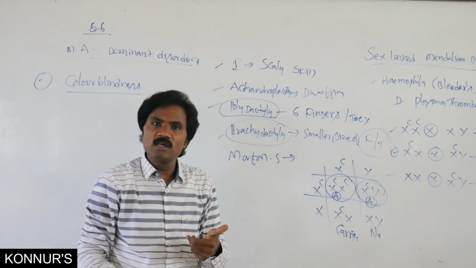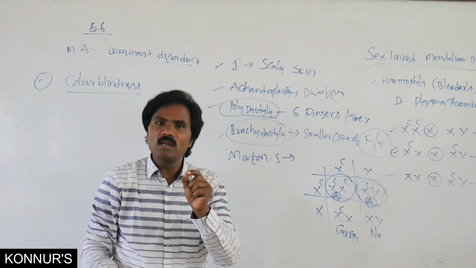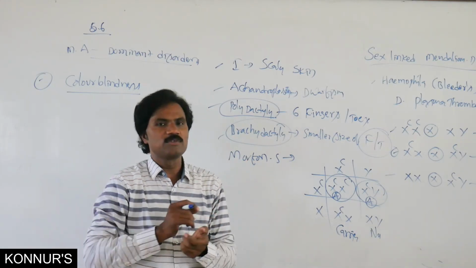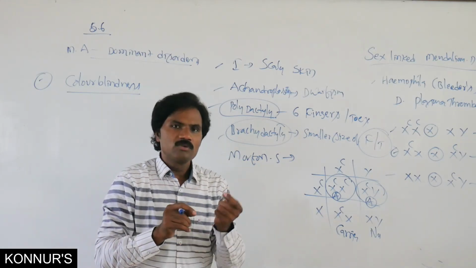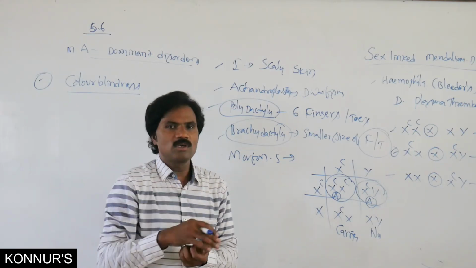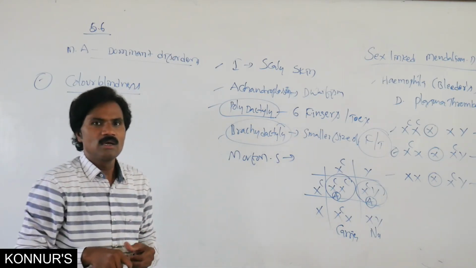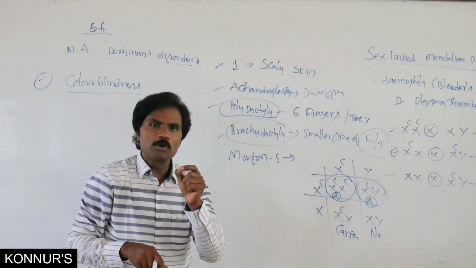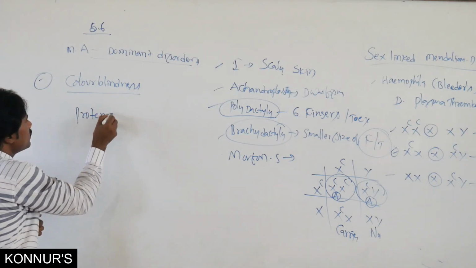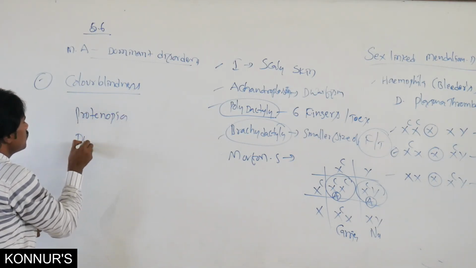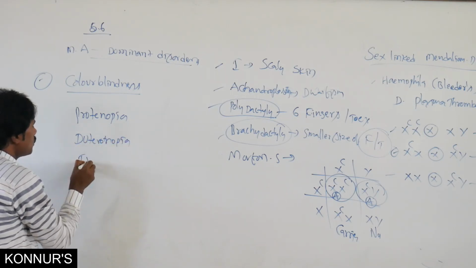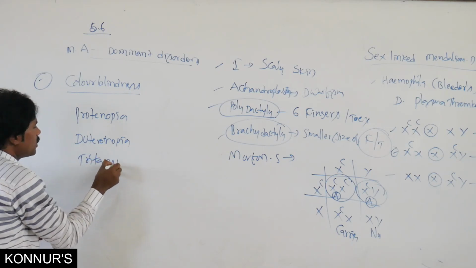In color blindness, normally green as well as red cannot be observed. When one is unable to express or observe the green color, we call it deuteranopia, or protanopia as well as tritanopia.